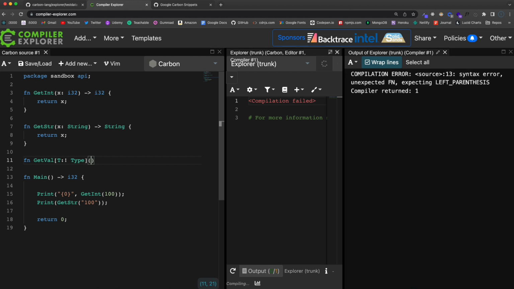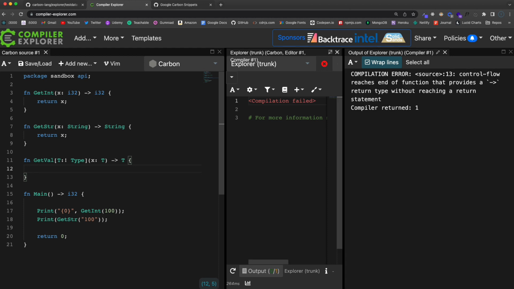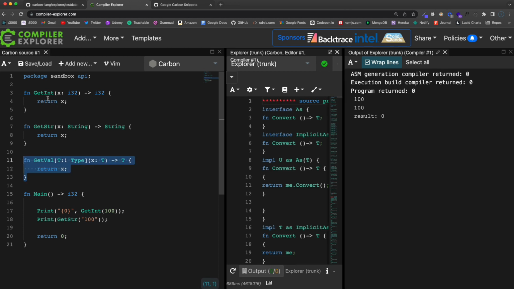And then we have what we're passing in, which is going to be X with the type of T. Okay, and then we want to return T. So this could be anything, right? It's basically a template. And then we just want to return X. So this is doing the same thing as these two, except we can pass in any type we want.